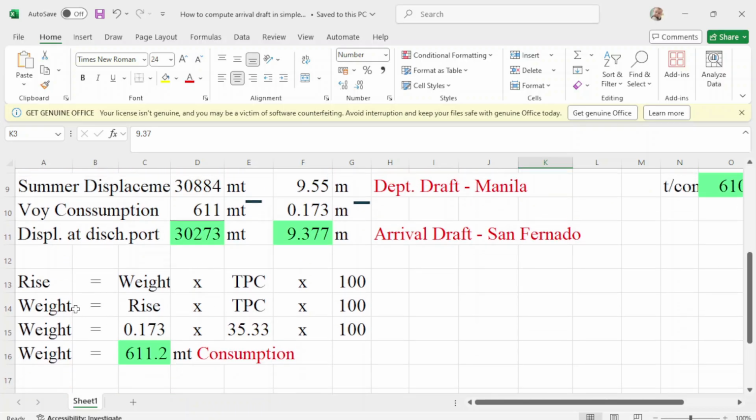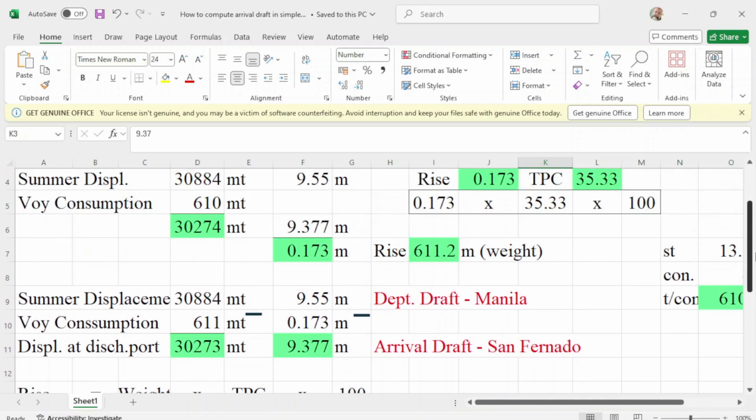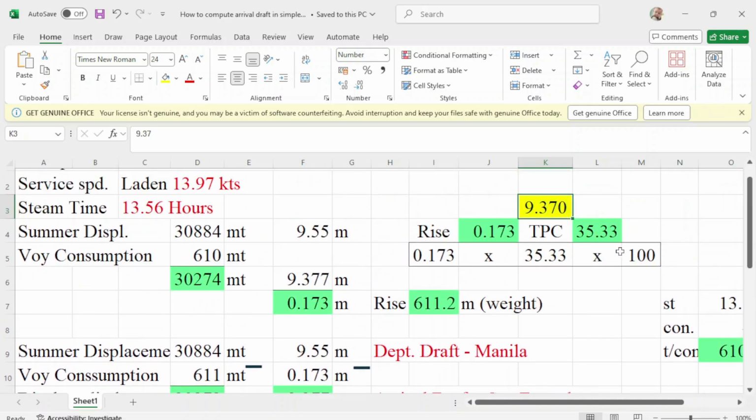That is your rise equals your weight times TPC times 100. So your weight in terms of meters is 0.173 times your TPC of 35.33, which is this one, guys. With this draft, this will be 35.33.